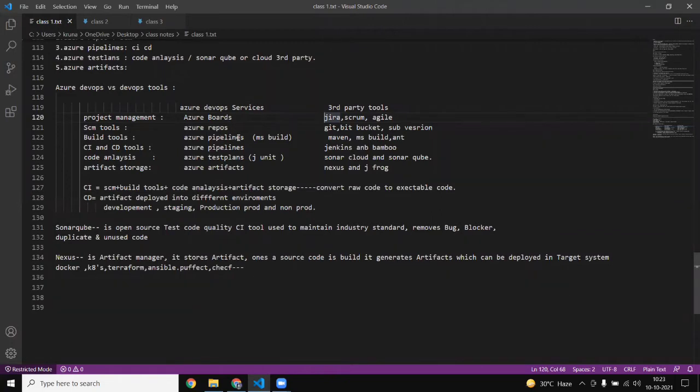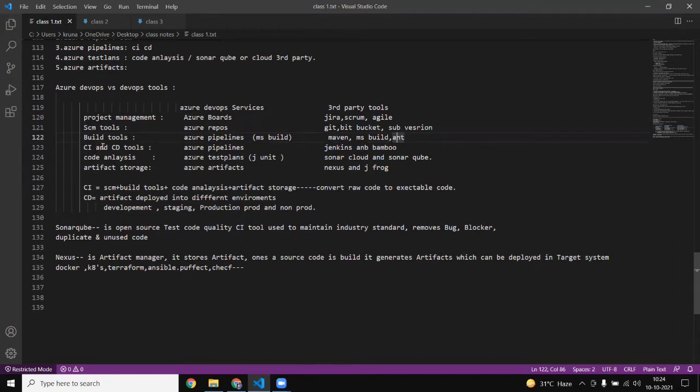In Azure Pipeline, if you are selecting a .NET project, MS Build is automatically installed there. But if you are selecting Java, you have other choices, though mostly people select the Maven tool only. MS Build is for a .NET project, and Ant is for a C# project. So we are using these tools for a CI/CD pipeline.